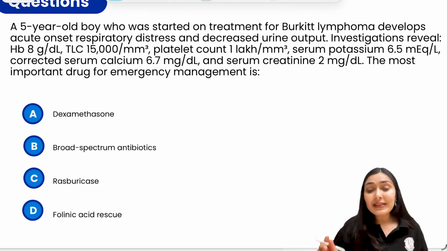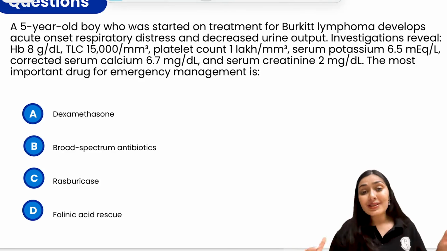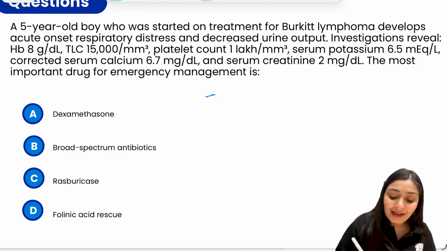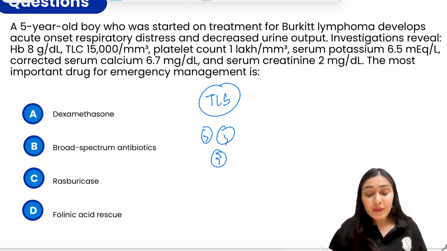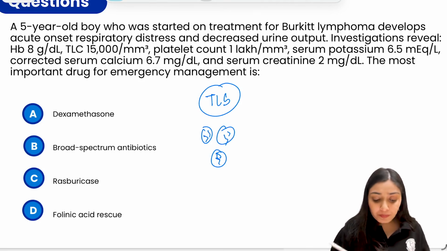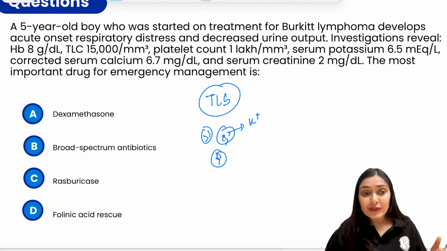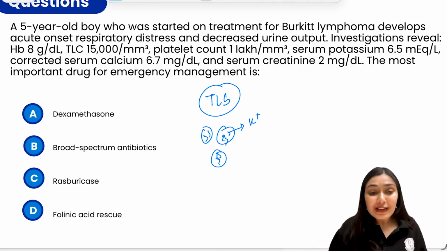So this is a typical scenario when we give chemotherapy to tumors that have high cell turnover, then there is rapid lysis of the cells leading to tumor lysis syndrome. If there is massive destruction of cells, what is going to happen? There is going to be release of potassium, right? And some other problems are going to happen. Because the DNA material is also destroyed, there will be hyperuricemia. Because of the consumption of calcium, there will be hypocalcemia.